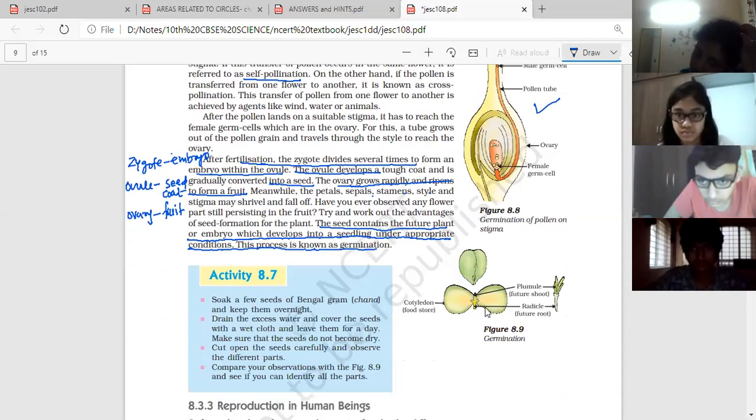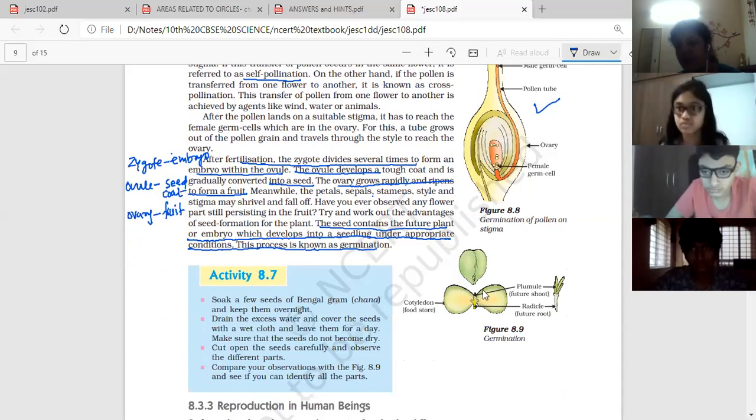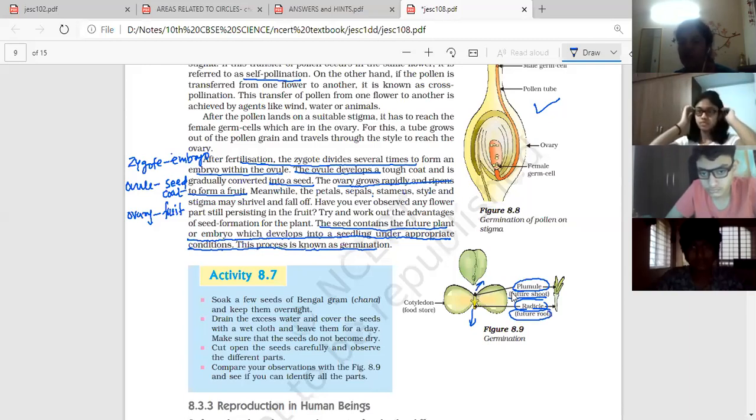So the seed has the embryo present inside. At the time of germination, the embryo gets converted into a plantlet, and before that, seedlings are formed. When the embryo starts germinating, some parts start coming out of it. The part which gets converted into a shoot-like structure we call the plumule. Plumule is the future shoot, and radicle is the future root. So the radicle will start forming downwards and the plumule will form upwards.